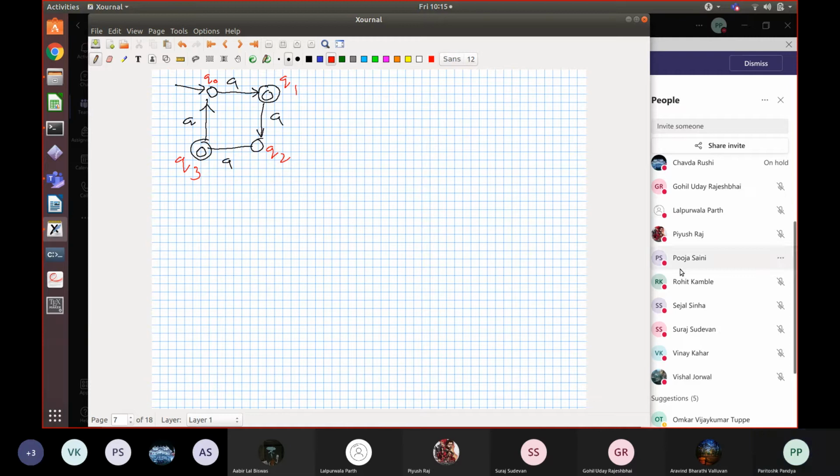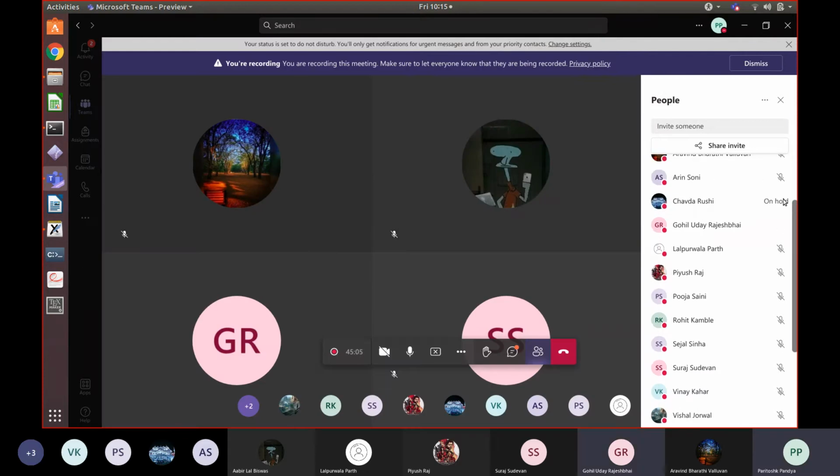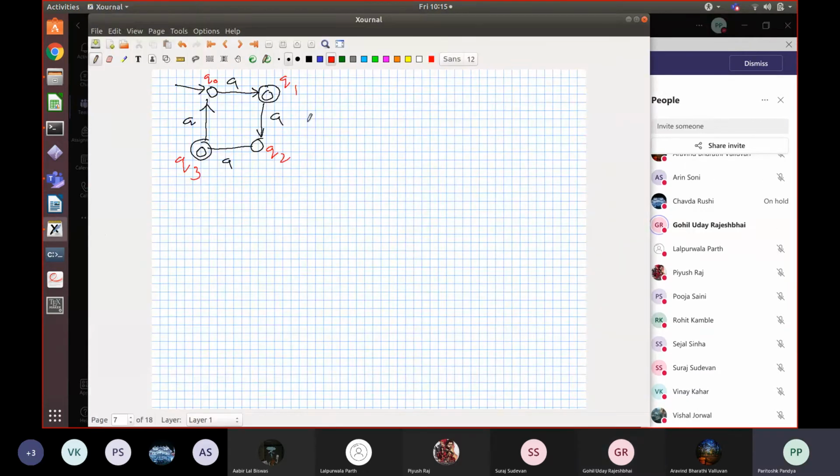Now, what is the language this recognizes? Pooja, what is the language of this automaton? This should be easy. Sejal? Hello? I think people are leaving the computer on and going away. Okay, Uday? What is the language of this automaton?